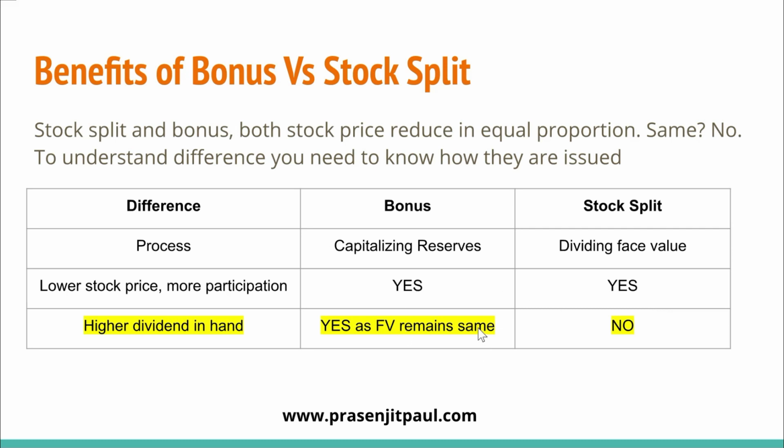So in bonus, although your 10 shares become 20 shares, the face value of these 20 shares remains the same, 10. But in stock split, although your 10 shares become 20 shares, the face value also splits accordingly and becomes 5. So next year, if a company announces a similar dividend as the previous year, then in case of a bonus issue, you will receive much higher dividend, but in case of stock split, you will receive almost a similar dividend. I hope that's clear, and that's the primary difference between bonus and stock split.